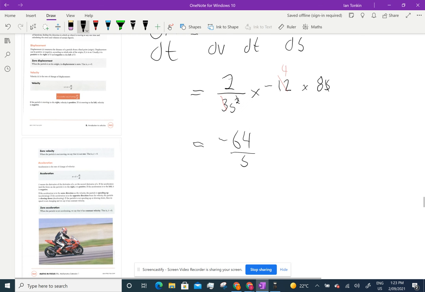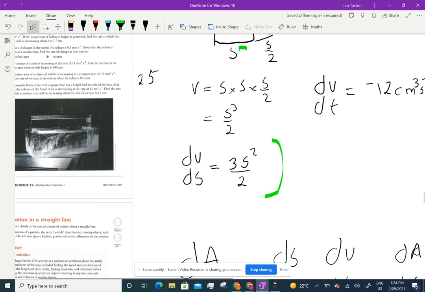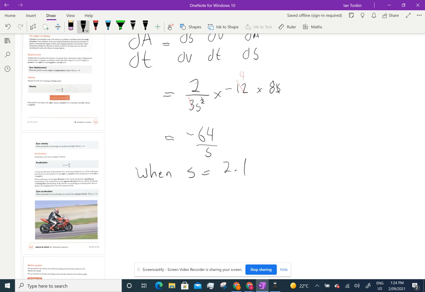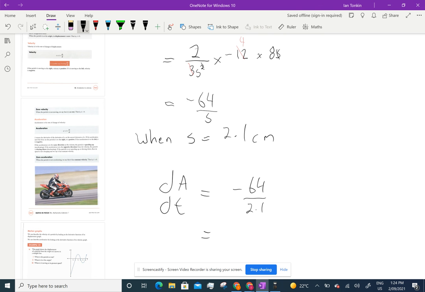Now, when s equals 2.1 centimetres, the area is decreasing, and that's what the negative tells you. Negative 64 on 2.1, negative 30.48, and its area, centimetres squared per second. That's what it's going down by.